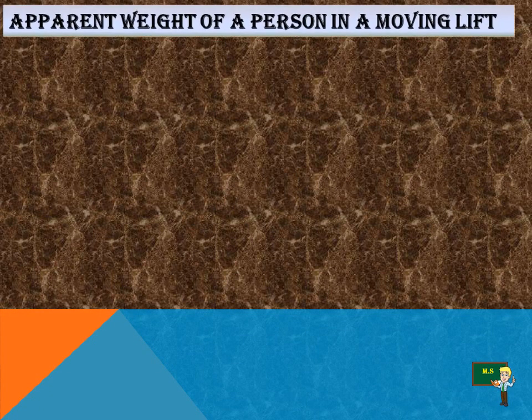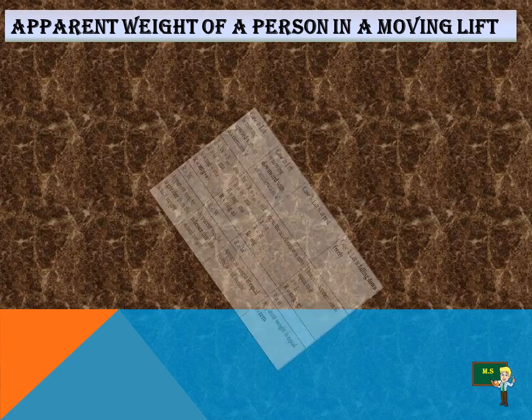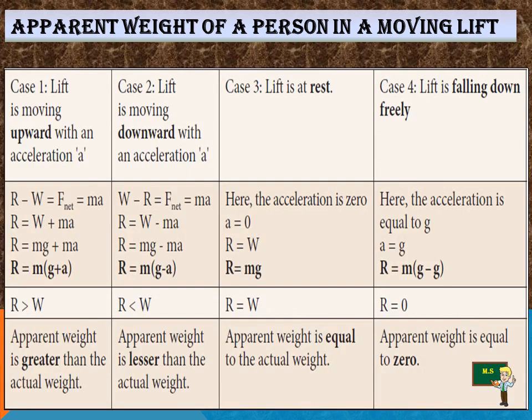Now, students, let us see the apparent weight of a person in a moving lift. There are 4 cases, and each case deals with the apparent weight and the actual weight. Case 1: the lift is moving upward with an acceleration a.